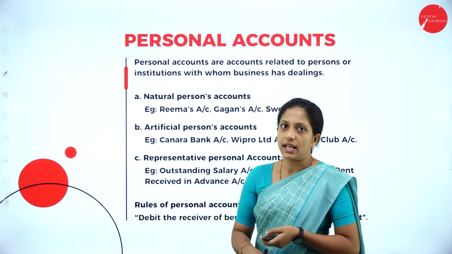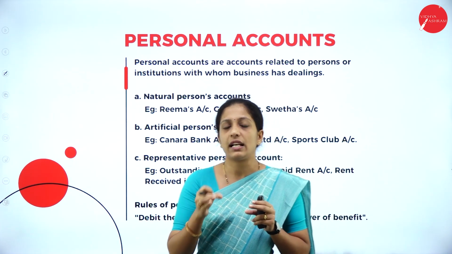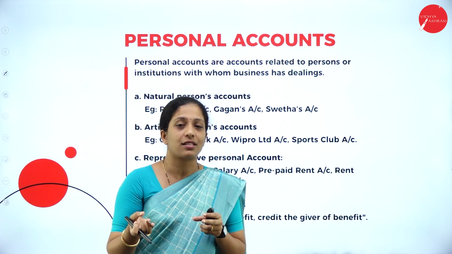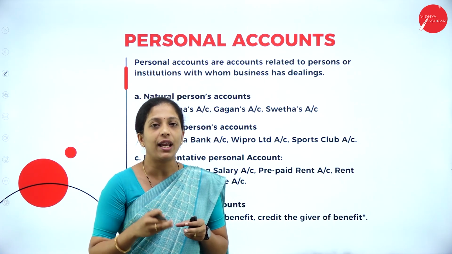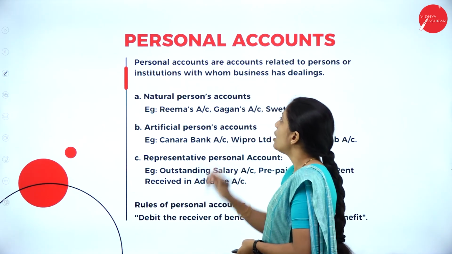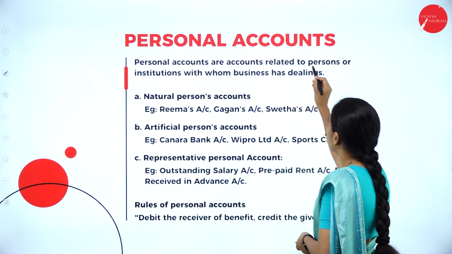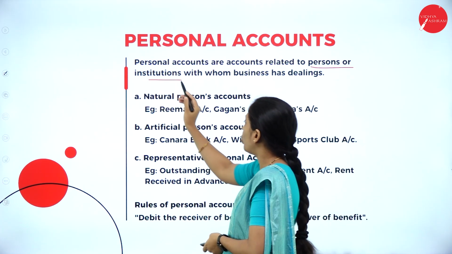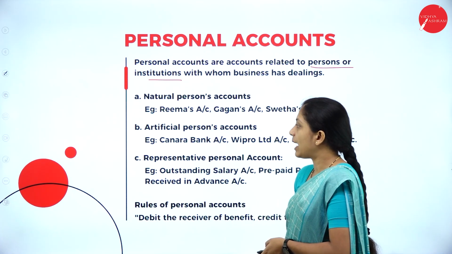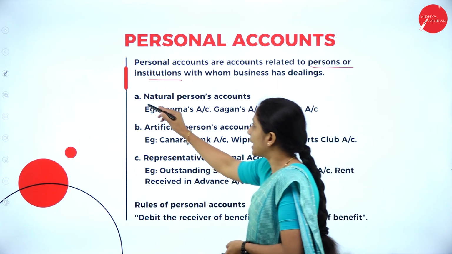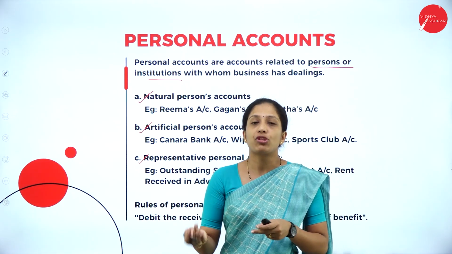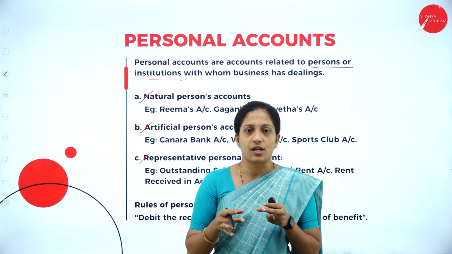Next, coming to your personal account. As the word itself tells us, it is related to a person or institution. Person or institution means it's nothing but an artificial person as well. So personal accounts are accounts related to persons or institutions with whom the business has its dealings. Under personal account we have three types: natural personal account, artificial personal account and representative personal account. Natural person means the name of the person who has life.